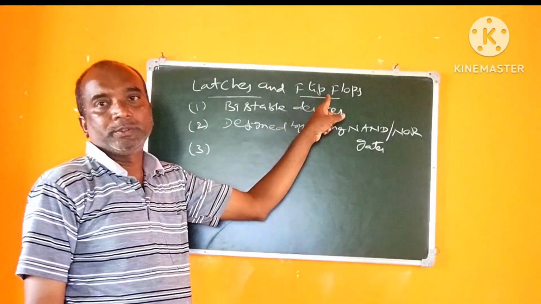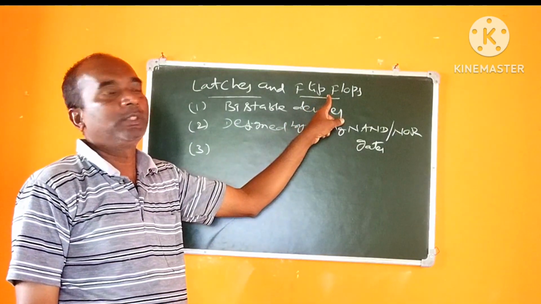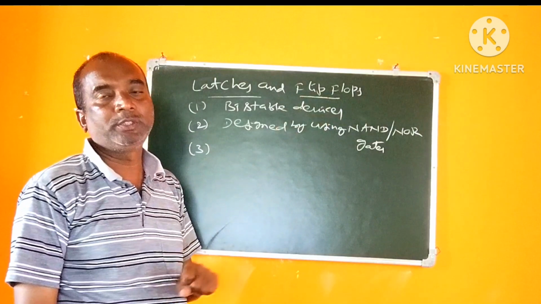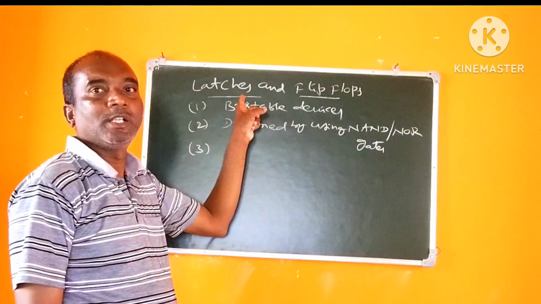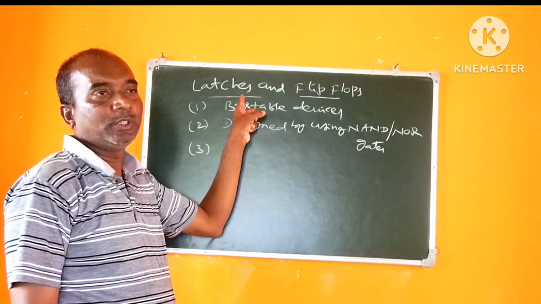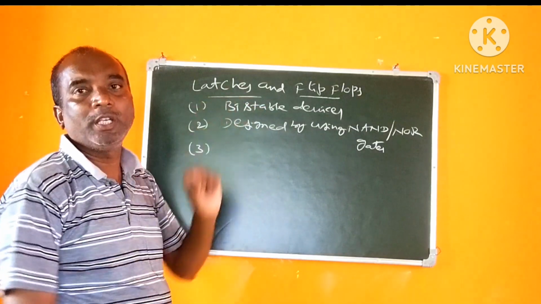The flip flop will produce the output depending on the input and also the clock pulse, whereas latches can produce the output independent of the clock pulse.